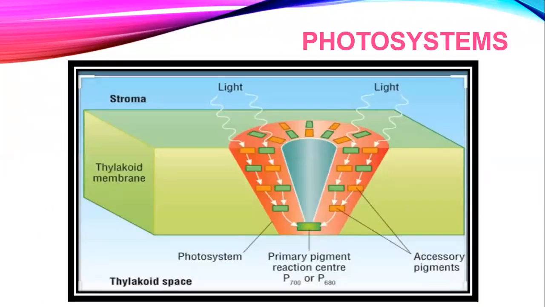Now this is what we are saying, this is a thylakoid membrane, and you can see these pigments are arranged in the form of a funnel like structure. Now you will see here the primary pigment reaction molecule.